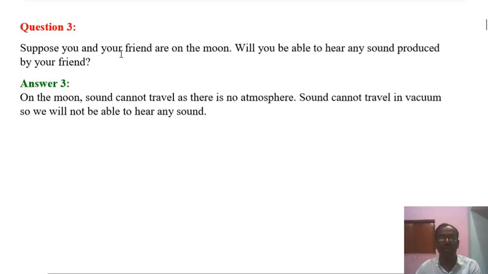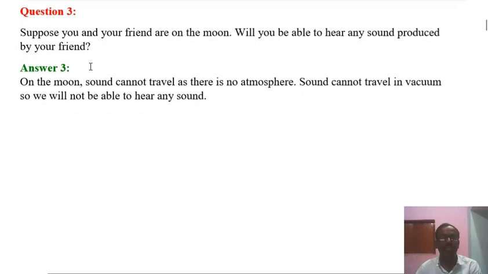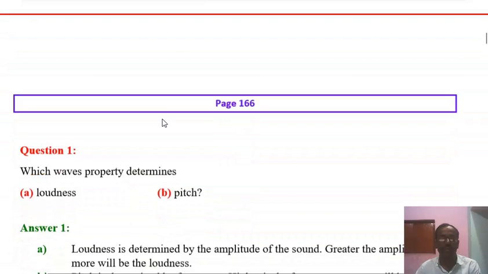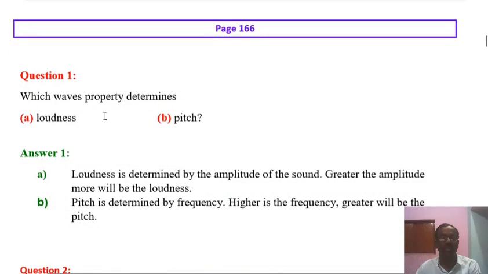Suppose you and your friend are on the moon. Will you be able to hear any sound produced by your friend? Answer of this question is very easy. On the moon, sound cannot travel as there is no atmosphere. Sound cannot travel in vacuum, so we will not be able to hear any sound. Let's see next question.